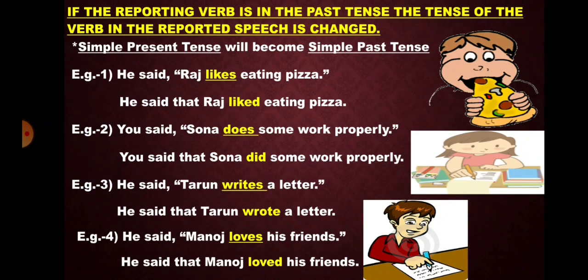Example 4. He said Manoj loves his friends. Now here again the reporting verb is in past tense. So there will be a change in the tense of reported speech. Loves will change into loved. So answer will be he said that Manoj loved his friends.